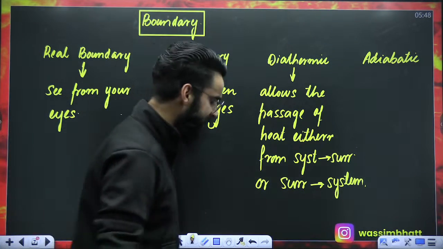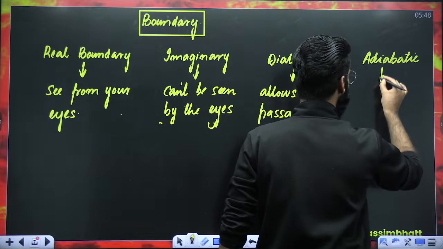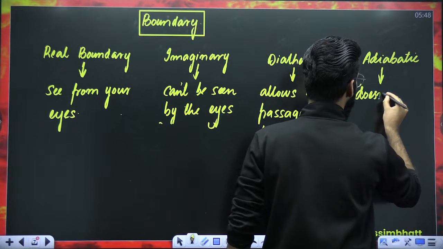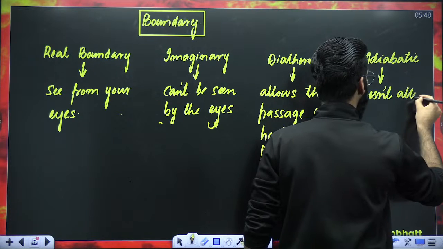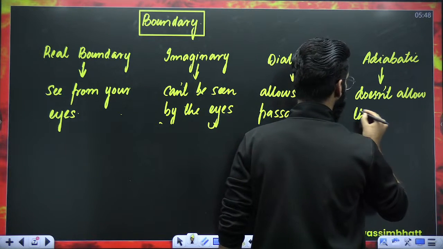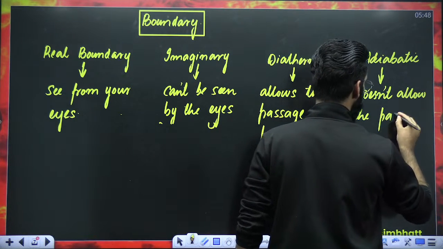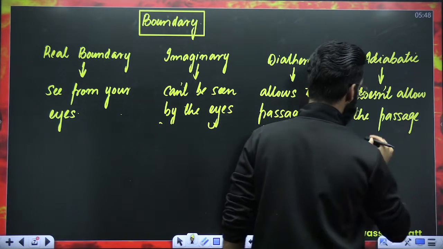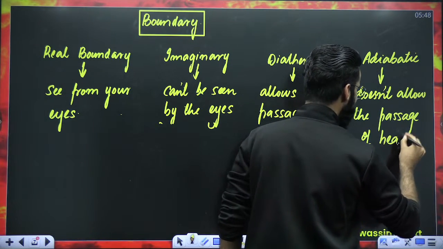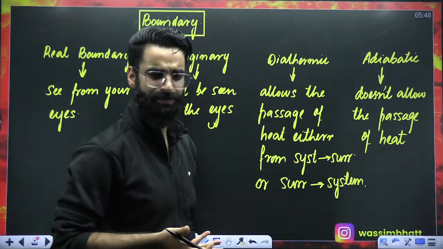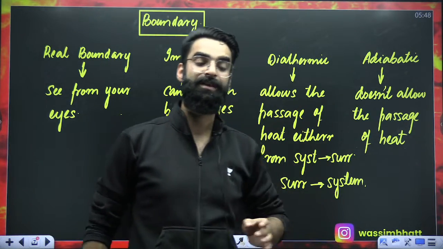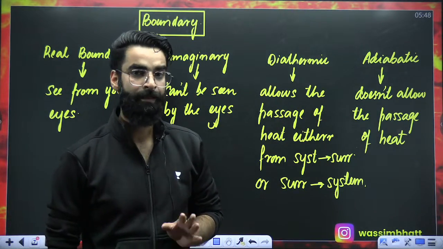Perfect. Now, my dear students, any such boundary which does not allow the passage of heat, either from system to surroundings or from surroundings to system, you'll be calling that boundary an adiabatic boundary.